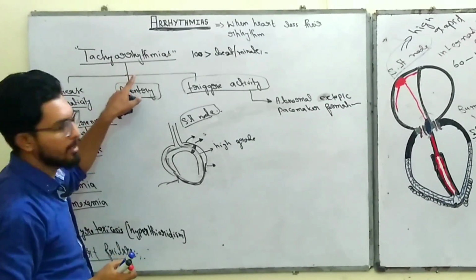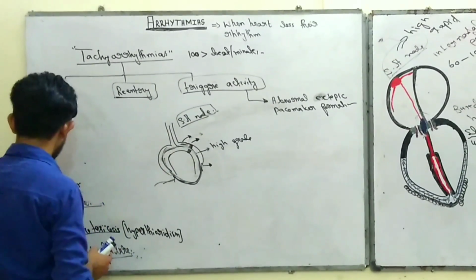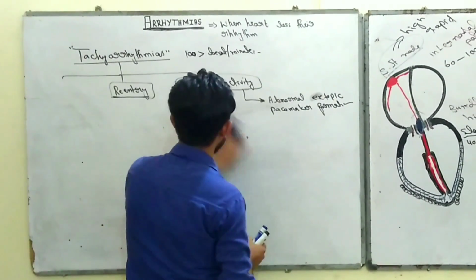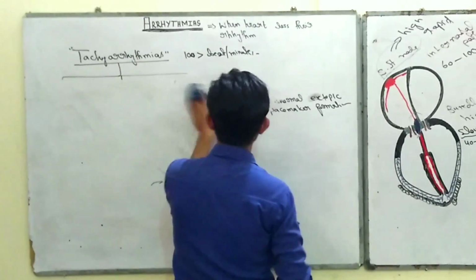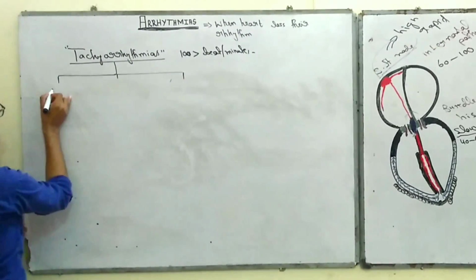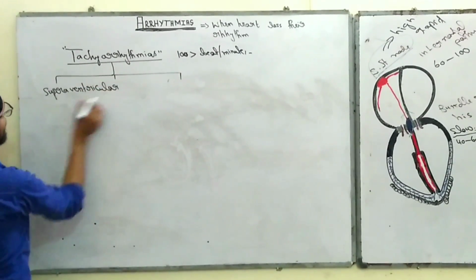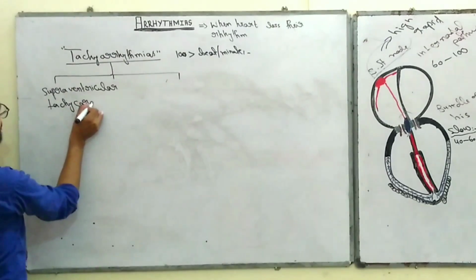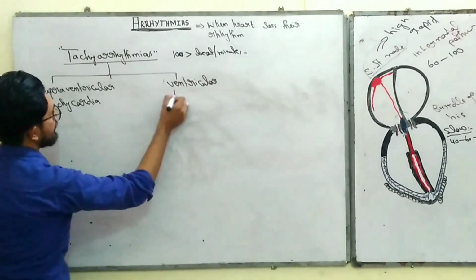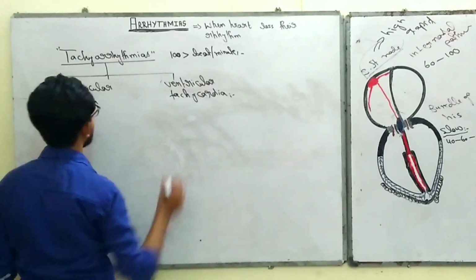Let's classify this tachycardia. These are the factors, and now we classify the tachycardia. First of all, tachycardias are classified into two groups. The first group is known as supraventricular tachycardia, and the second category is simply ventricular tachycardia, or tachyarrhythmia, right?